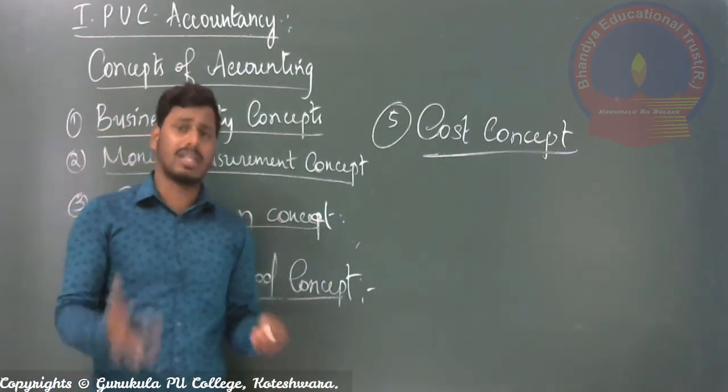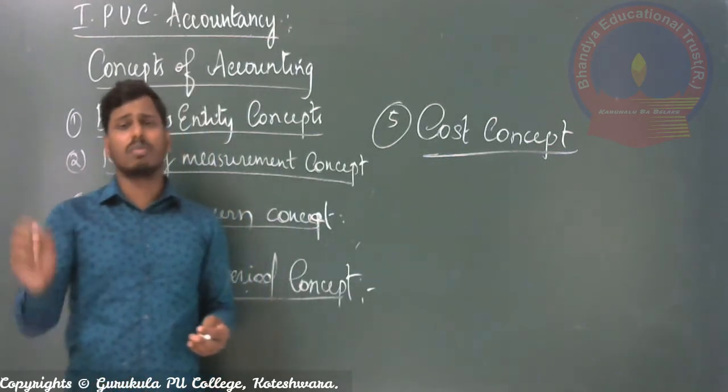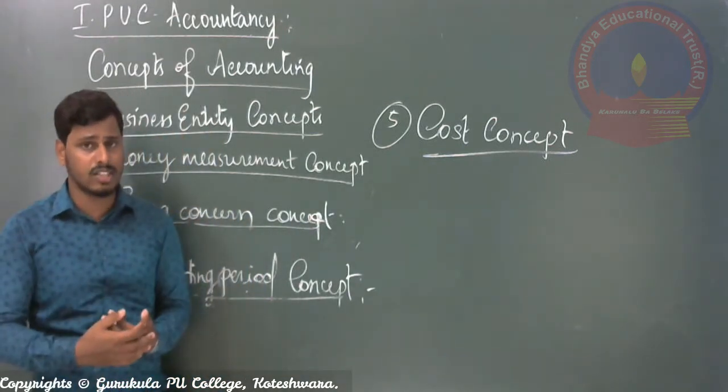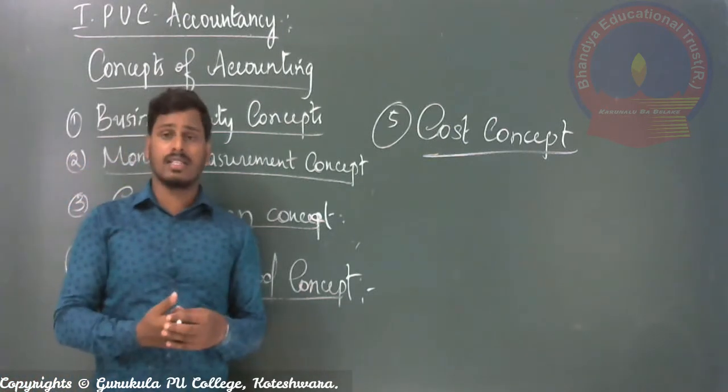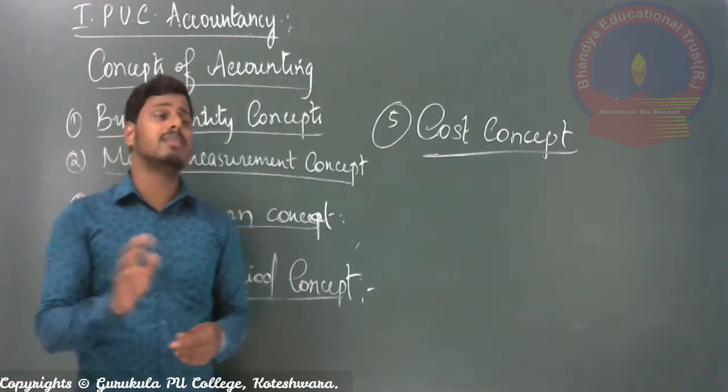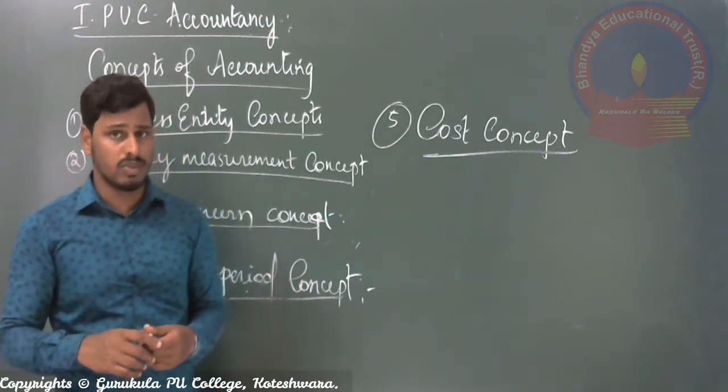Whatever you purchase should be recorded in the books of account because of monetary transactions. In the same way, when you purchase various fixed assets, they should immediately be recorded in the books of account.